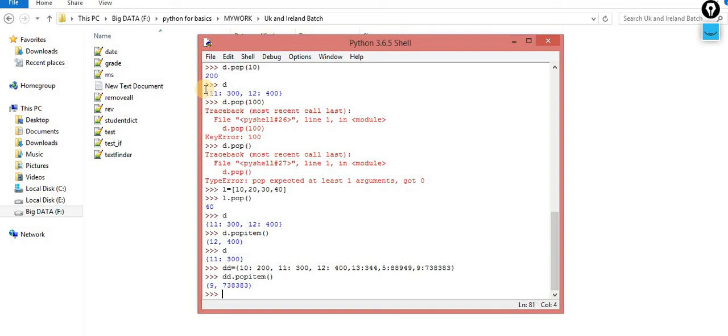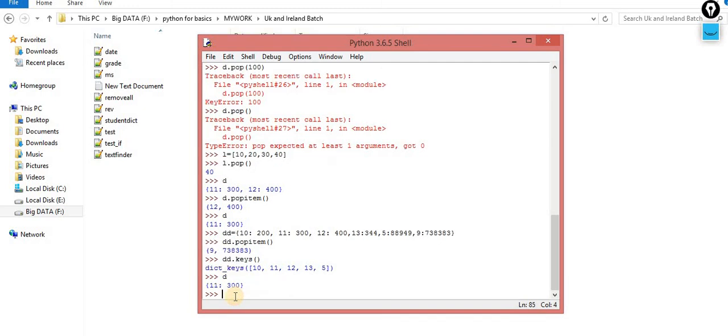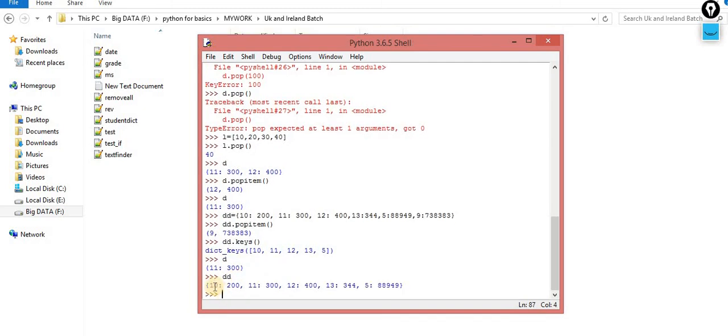So the next method is keys. I want to check only the keys, so what is the way? dd is my dictionary, and dd.keys is a method. Now you will get an iterable object with 10, 11, 12, 13 and 5, because I already removed the other key. If I check dd, you will get the same keys, but I want to check them with the help of this method. So this is the way.